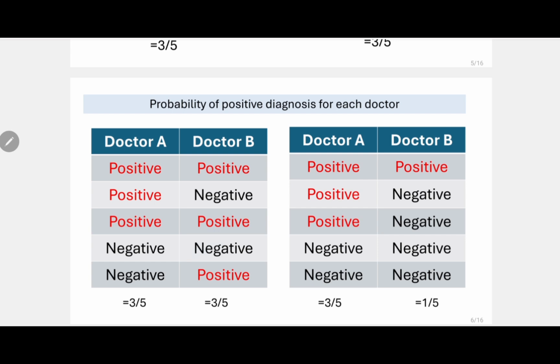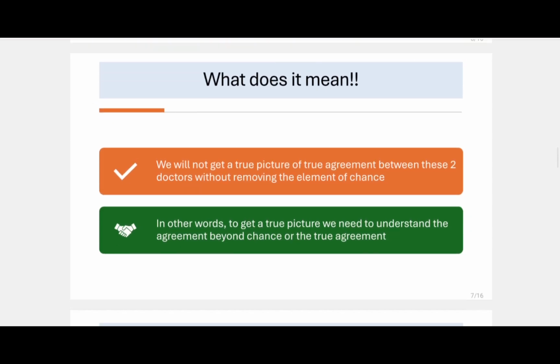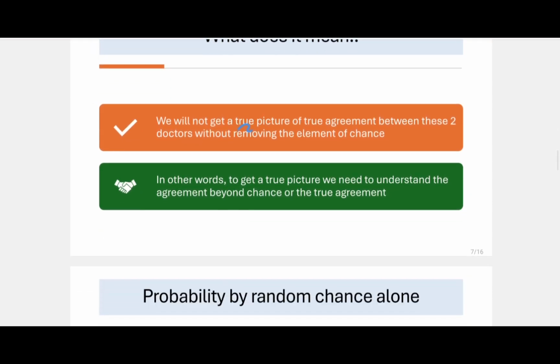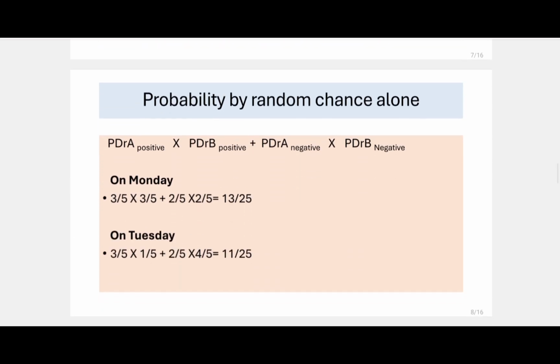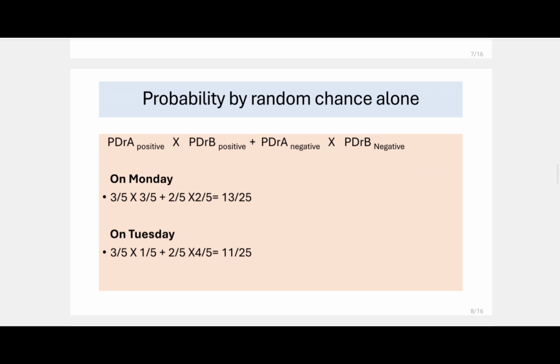So how can we measure this element of chance in the level of agreement between two doctors mathematically? That is what we will see in the next slides. So we will not get the true picture of true agreement between these two doctors without removing the element of chance. So we have to remove this element of chance to know whether they are actually agreeing or the agreement is happening just by chance. So how do we calculate the probability of this random chance?